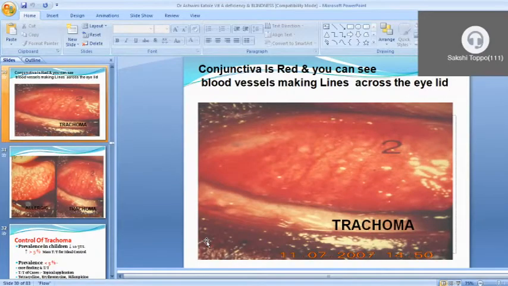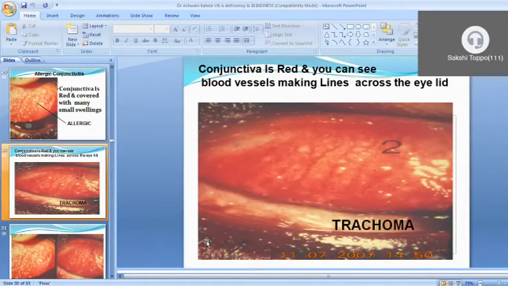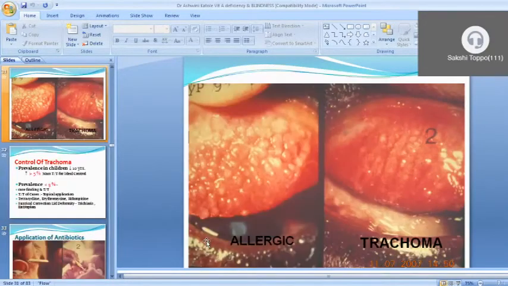This one is trachoma. The conjunctiva is red and you can see the blood vessels making lines across the eyelid. Now we can easily make the difference between allergic conjunctivitis and trachoma. We can see easily here what is allergic conjunctivitis and what is keratoconjunctivitis or trachoma.